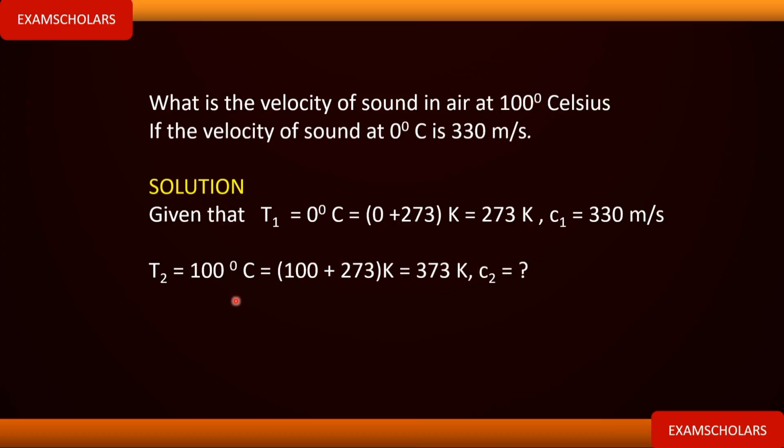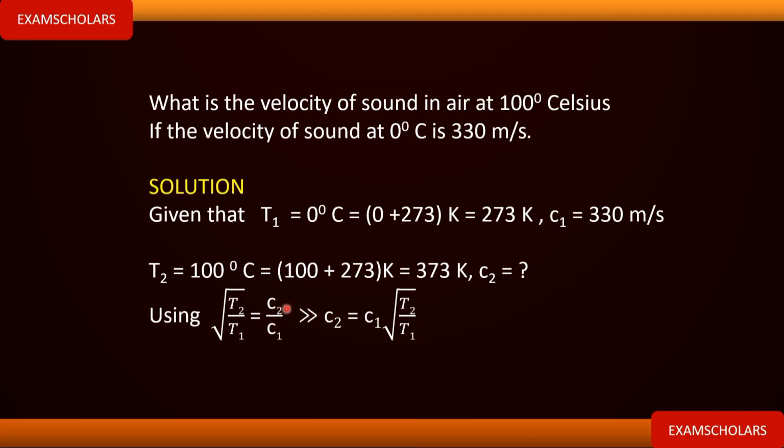Now, we're given another temperature here, 100 degrees Celsius. So we need to find it in Kelvin. Let's call that one T2. That will give us 100 plus 273, so we have 373 Kelvin. We want to know the velocity that corresponds to this temperature, which is C2, that we don't know. So you recall that we have this formula: root T2 over T1 is equal to C2 over C1.